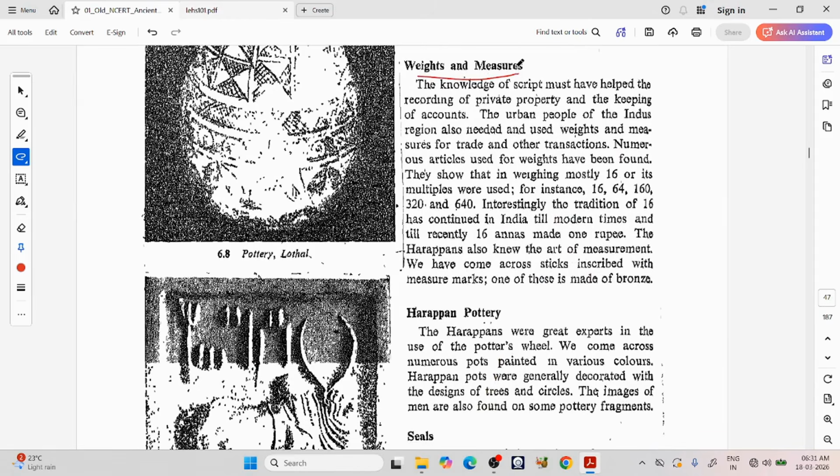Weights and measures. The knowledge of the script must have helped the recording of private property and keeping of accounts. The urban people of the Indus region also needed and used weights and measures for trade and other transactions. Numerous articles used for weights have been found. They show that